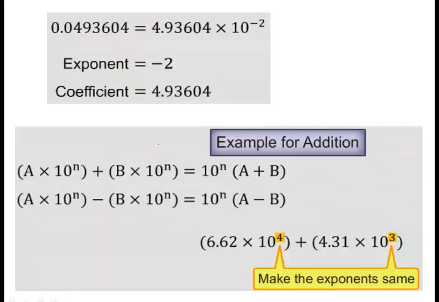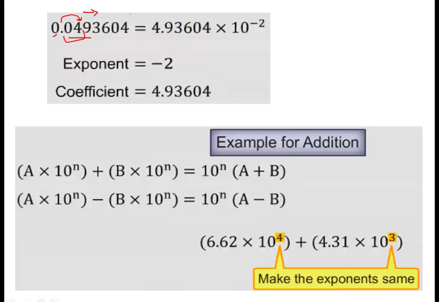Now we will take certain examples. For example, we are given a number that is 0.0493604. Now how do we express this number in exponential terms? So we will shift this decimal how many places? Up to one non-zero digit. By rule, it has to be shifted up to one non-zero digit, right? It can be changed from both directions. As in this case, it is 0.04, so we have to shift it towards the right.